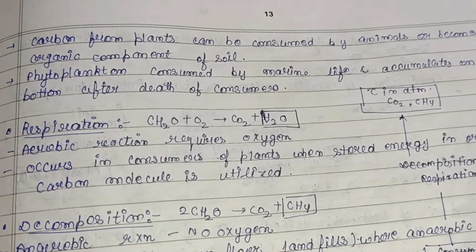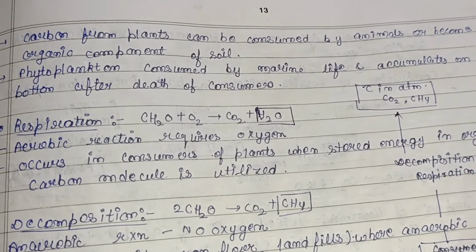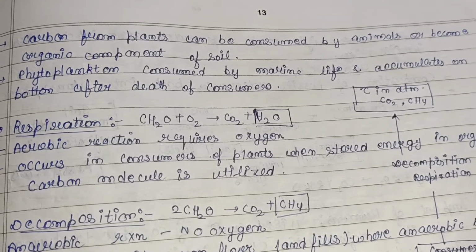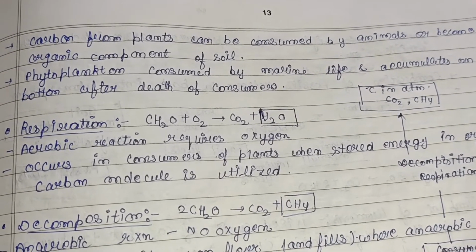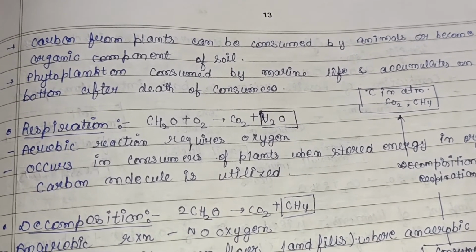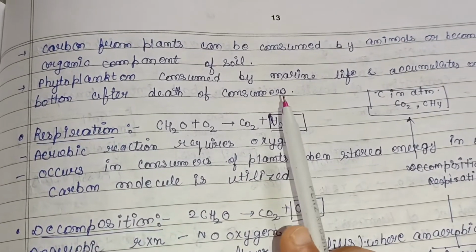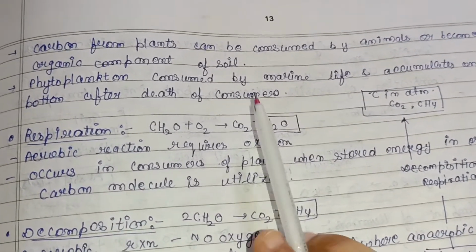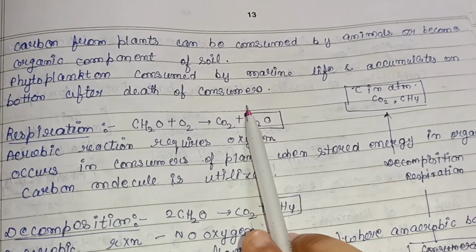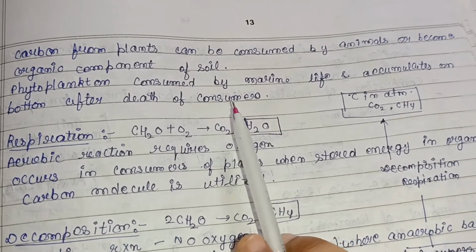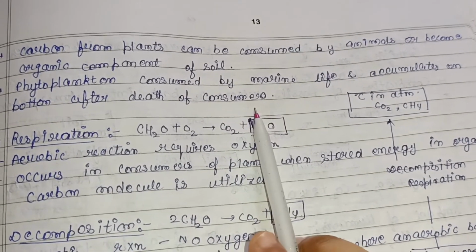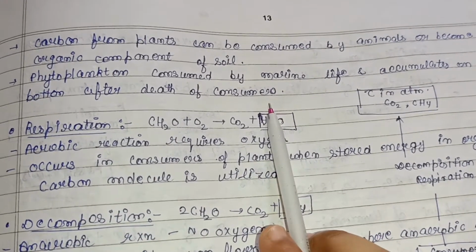Also, there are two options. Phytoplanktons are consumed by the marine life, and they accumulate on the bottom after the death of the consumers. For example, a fish consumed a phytoplankton. Later on, when that fish died, its body got accumulated or settled down beneath the bottom of the ocean or the water body.